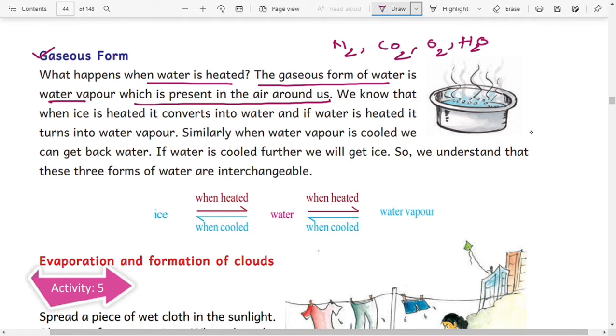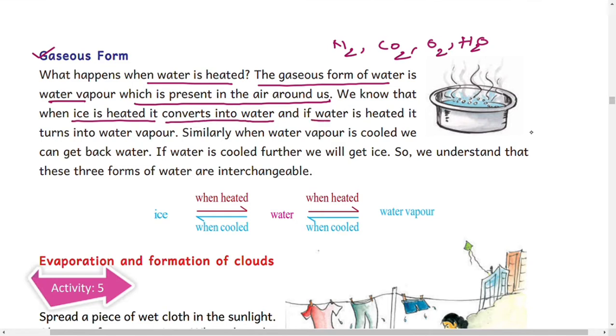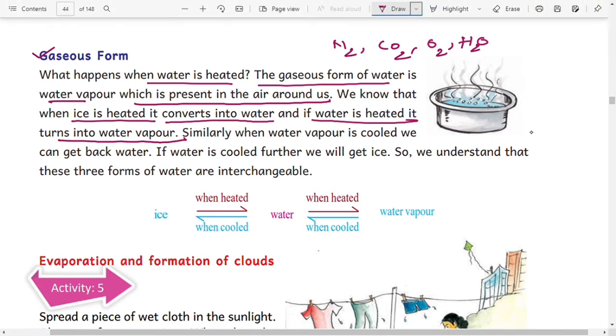We know that when ice is heated, it converts into water. If water is heated, it turns into water vapor. Similarly, when water vapor is cooled, we can get water back.